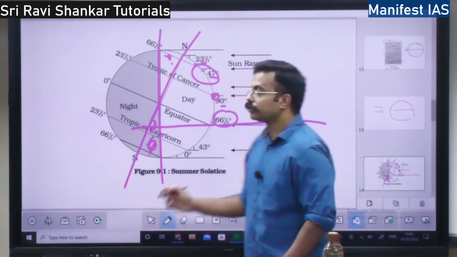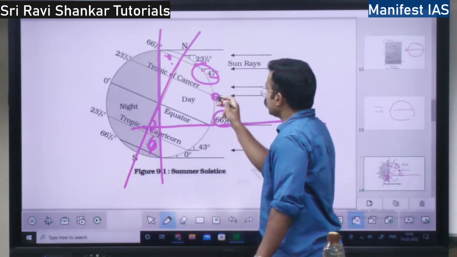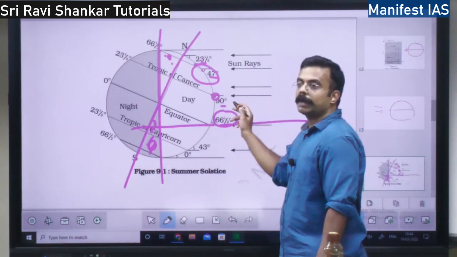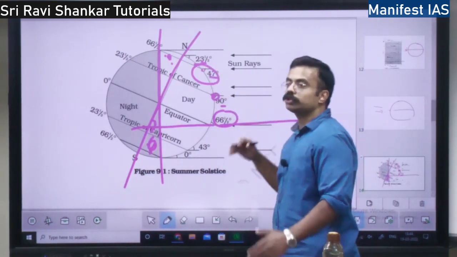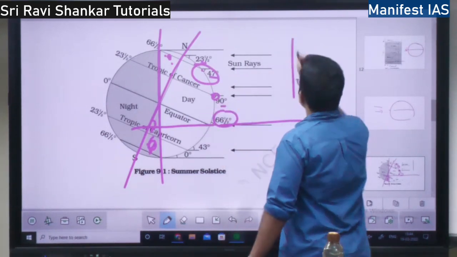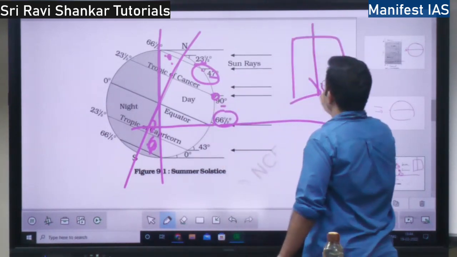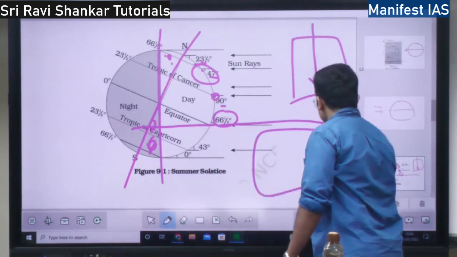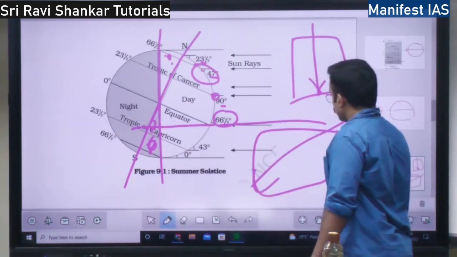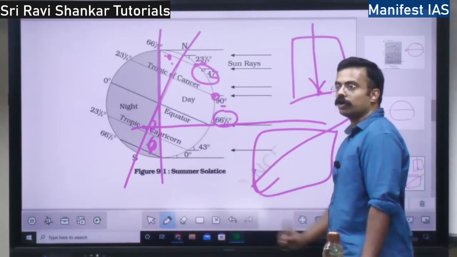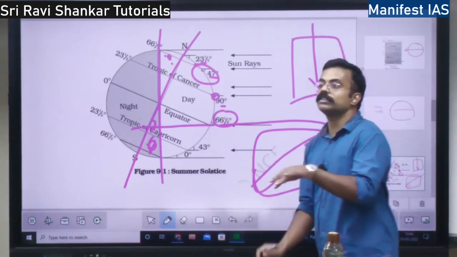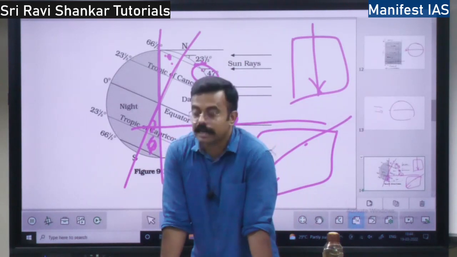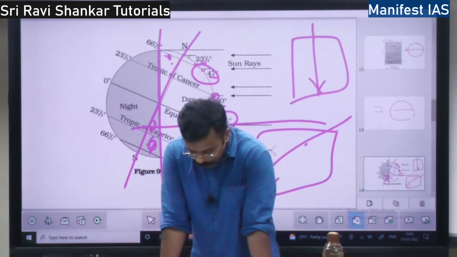The slant rays also, see here, directly through the atmosphere, it is not traversing much length. See, suppose this is the atmosphere, if the rays of the sun are like this, it is not traversing much length. But if the rays of the sun are slant, see, which length is more? This length is more, right? Slant rays will traverse more through the atmosphere, right? So that is the concept. Slant rays will go through a greater depth of the atmosphere.